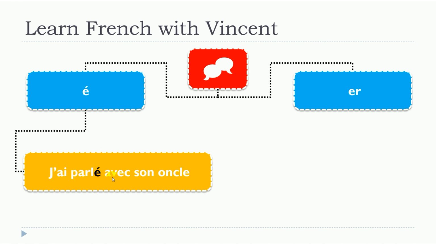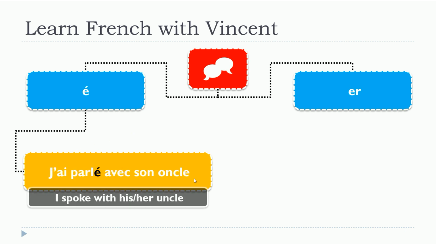J'ai parlé avec son oncle. So in that situation, as you can see, this is the passé composé form of the verb parler. And for the passé composé form of parler, we use the auxiliary avoir here, and then we use parler in the past participle form. And the past participle of parler will be with this accent aigu here, accent aigu parlé.